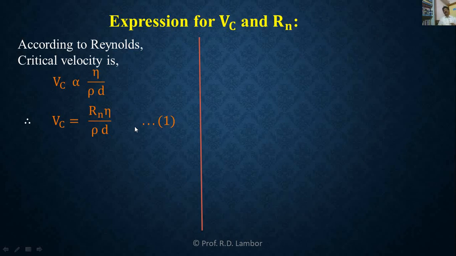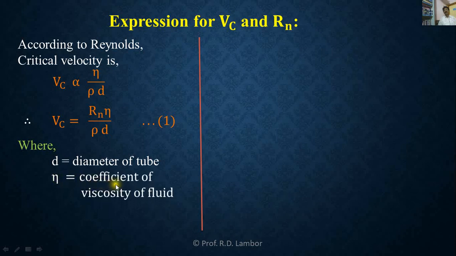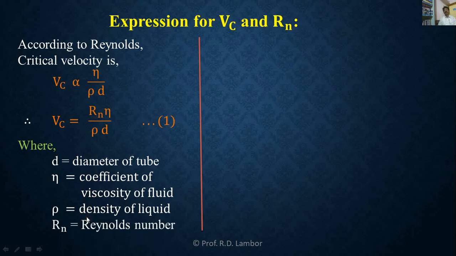Okay, in this equation, the terms we have mentioned are the diameter of the tube small d, eta the coefficient of viscosity of the fluid, rho the density of the fluid, and the proportionality constant, जो इथं Rn घेतलेला आहे आपण, this is nothing but Reynolds number. Now let us try to find the expression for Reynolds number.